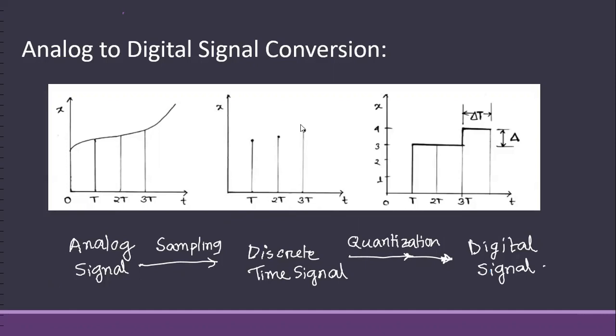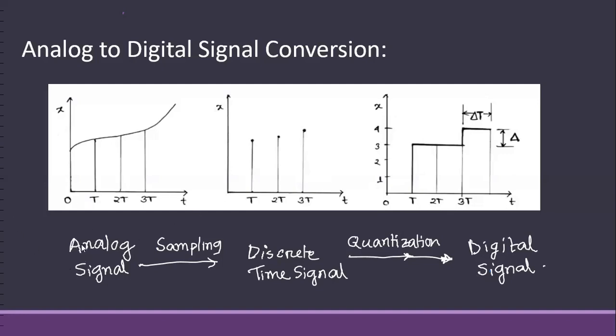If an x value was 3.9, it must be converted to 4. This means x can only have certain levels of values. It cannot have all the continuous values. So here both t and x are discretized, and this is our digital signal. Digital signal means both t and x will be discrete.